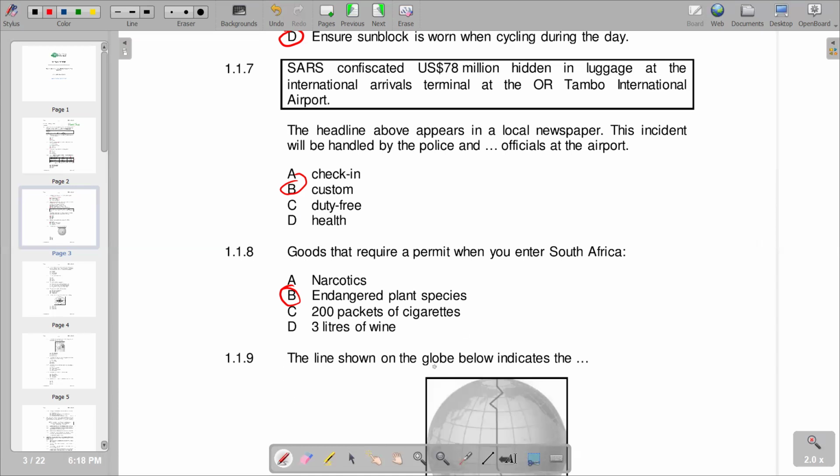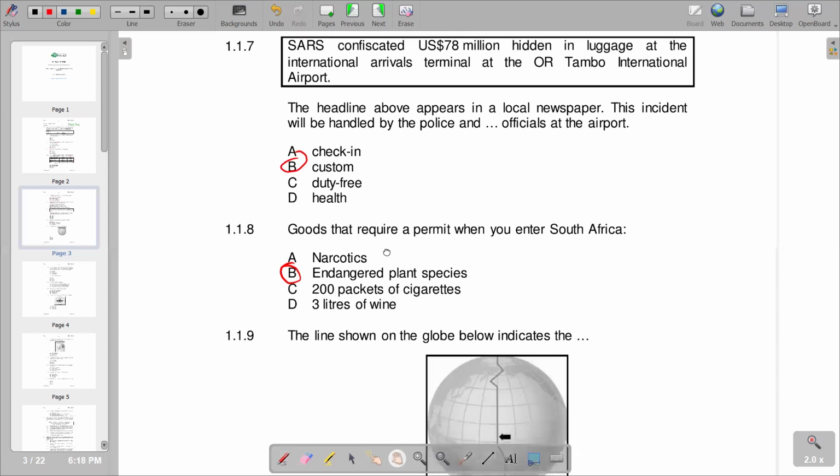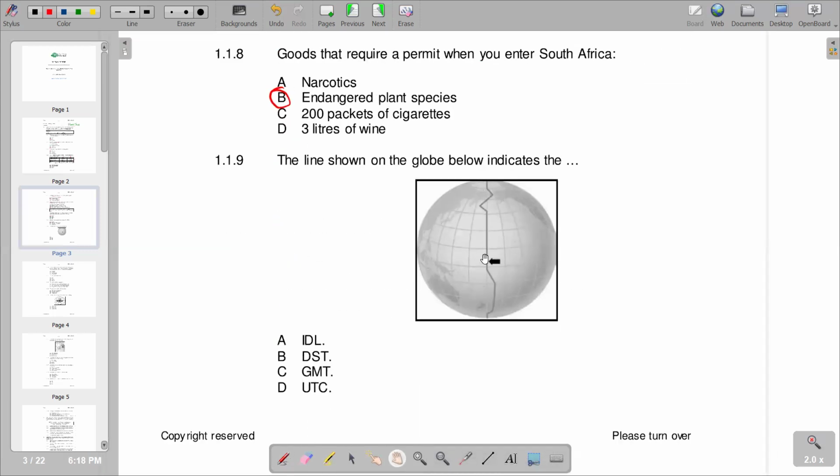1.1.9, the line shown on the globe below indicates the dash. So we are seeing that the line is cutting across the middle, and obviously this becomes the GMT. So we have GMT, C.